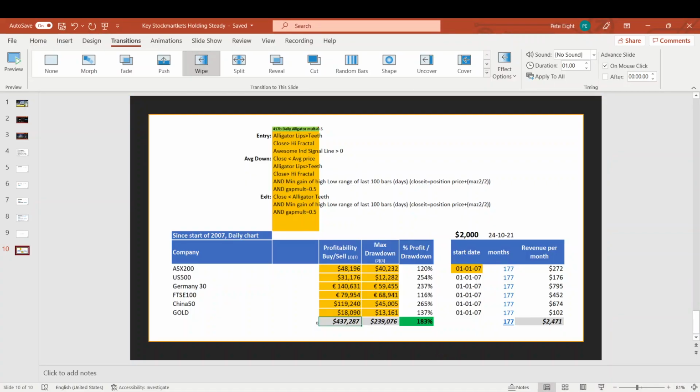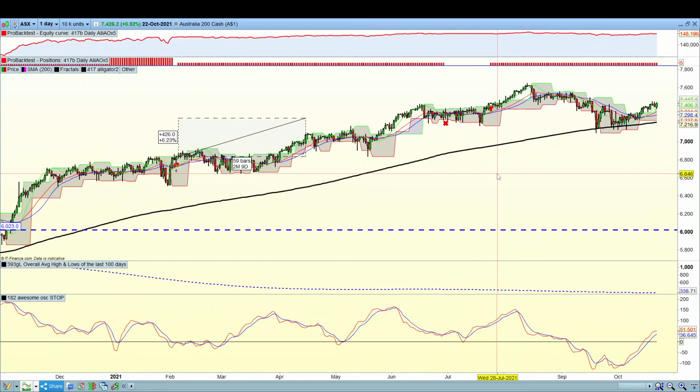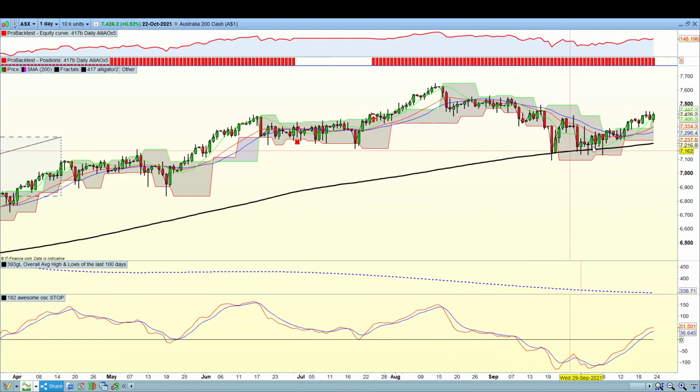So let's quickly show you the ASX first. I'm going to show you how the ASX and the China market are performing. So this has been doing quite nicely. It came and bounced off this moving average 200. Again, we're not trading the moving average 200, but just using it as an indicator in terms of progress and trend. It's come and bounced off that moving 200, and you can see there the green line of the Alligator teeth has broken above the red line, and our Awesome indicator down here has broken above 0.